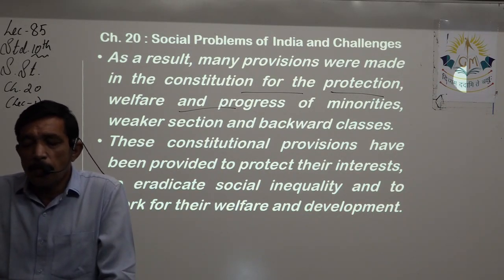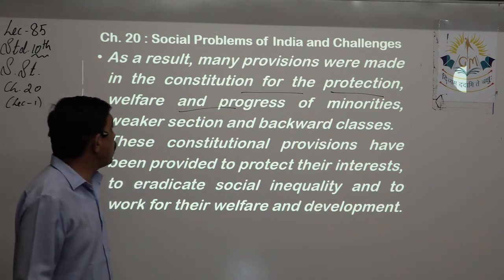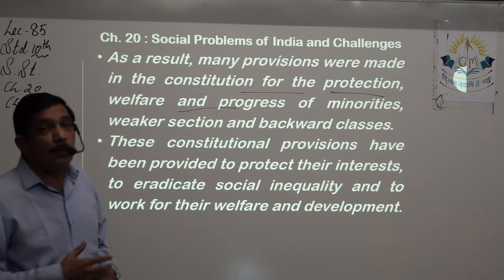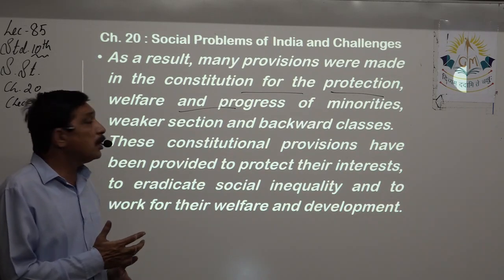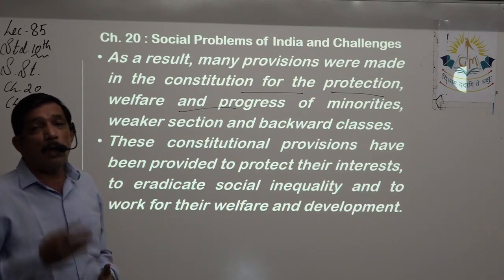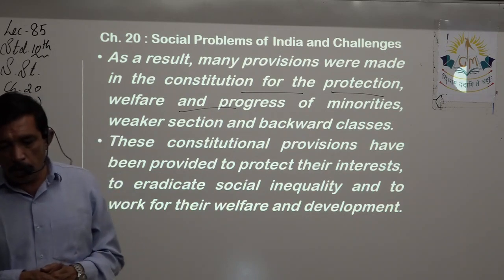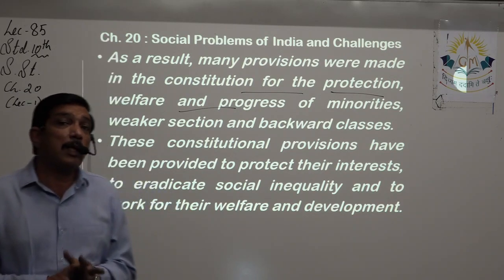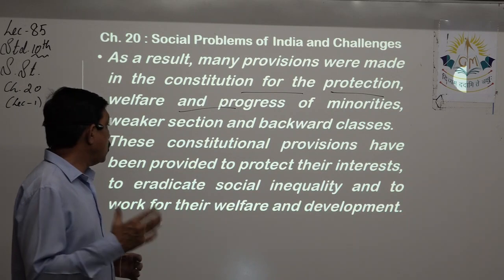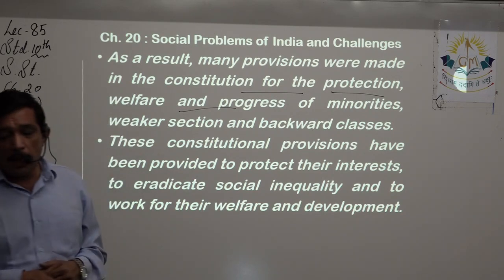Yes, as a result, many provisions were made in the constitution for the protection of these people, for the welfare of these people, for the upliftment and progress of these people. These people are minorities, these are weaker sections, and they belong to the backward classes. The constitutional provisions have been provided to protect their interest, to eradicate social inequality and to work for their welfare and development.